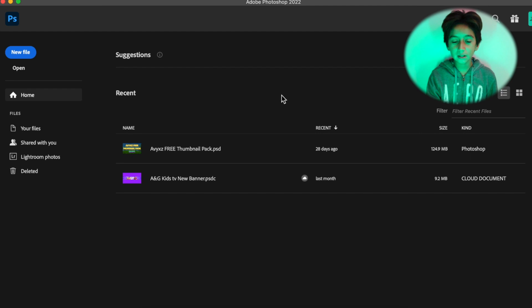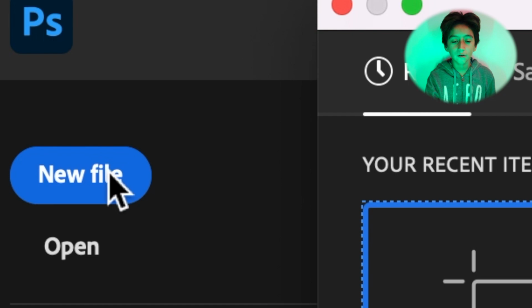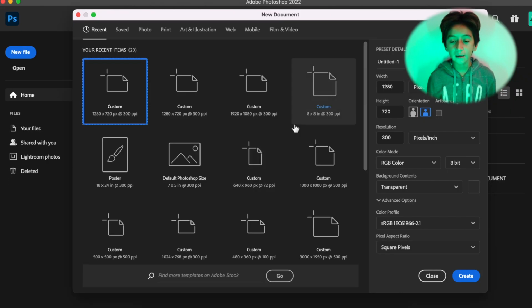So jumping into Photoshop, this is how it first looks when you log in. Right here you can see some of the recent works that you did. To get right into it, to make a new project, you just have to go to the top left and click new file. From there you will want to create how your project will look. For YouTube, the size has to be 1280 width and 720 height.